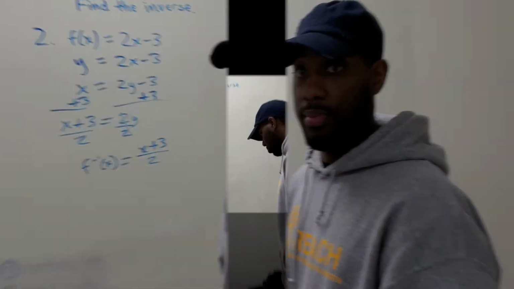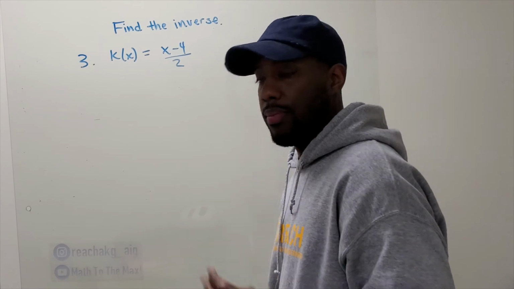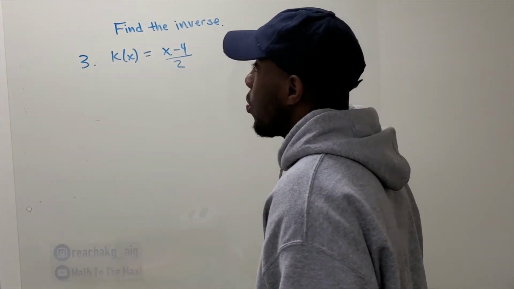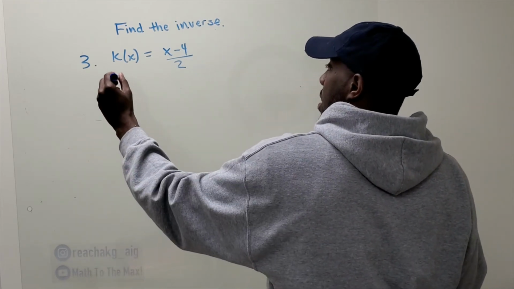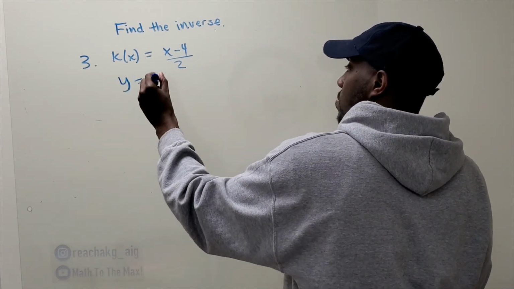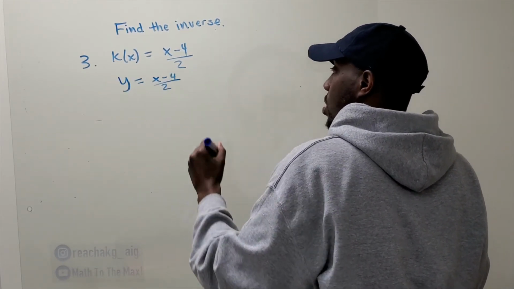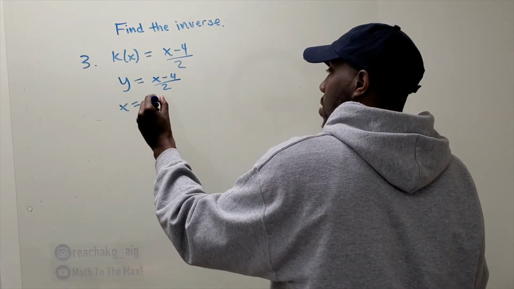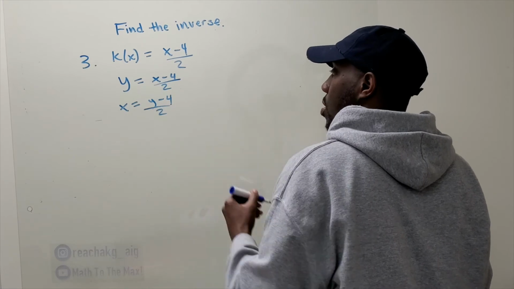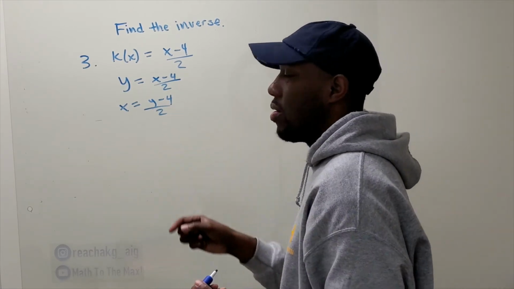Alright, let's check out number 3. Here we go. K of x equals x minus 4 over 2. The first step, make sure it's in terms of y and x. That's the output, y equals x minus 4 over 2. Switch x and y. Solve for y.